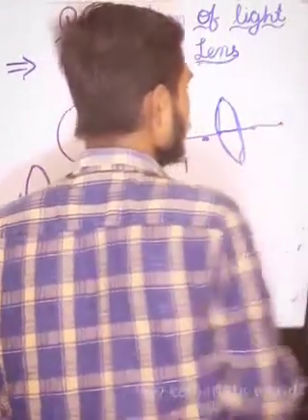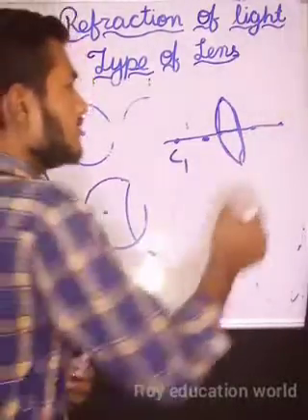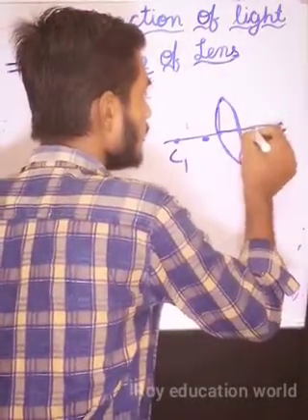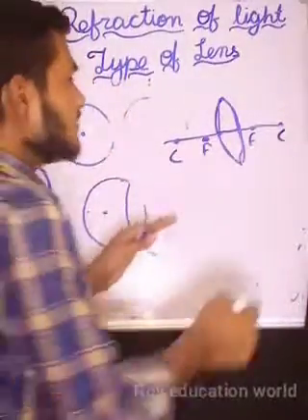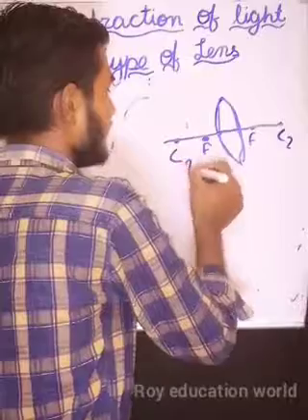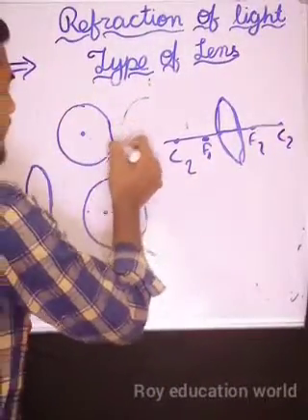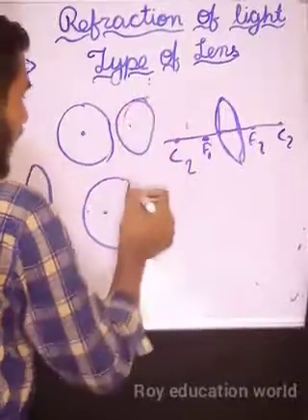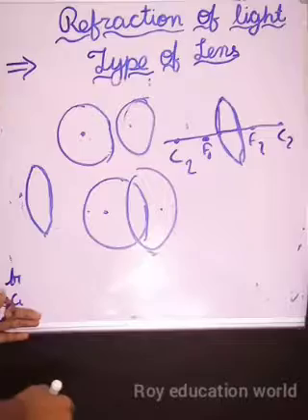Okay, now let us see. There are two centers of curvature, here is a focus and here is a focus. So it is a second center of curvature, and the first and the second. Let us see a diagram here.